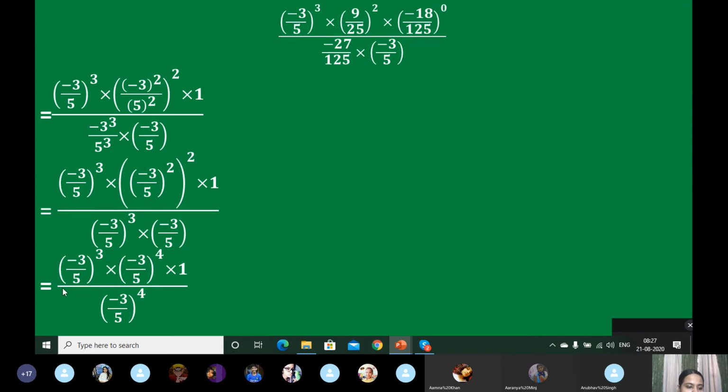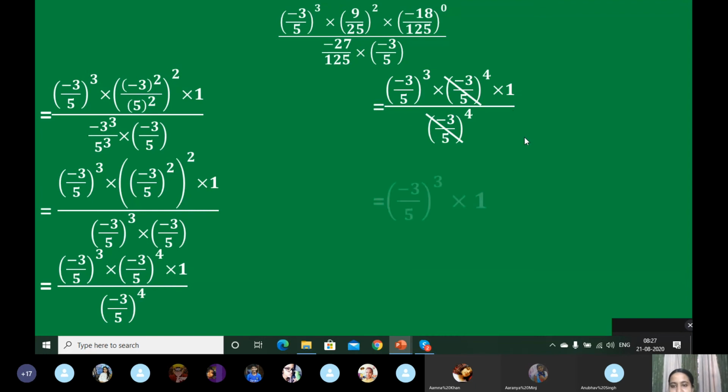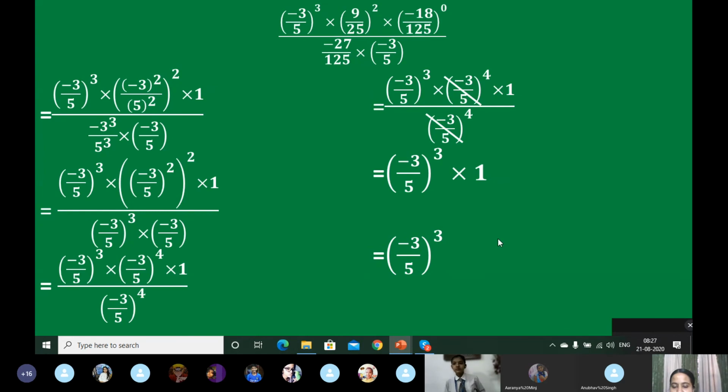Now I have written minus 3 by 5 whole to the power 4 upon minus 3 by 5 whole to the power 4, which can be cancelled by each other because all the numbers are in multiplication, and so we are left with minus 3 upon 5 into 3 into 1. Any number multiplied by 1 gives the same number.